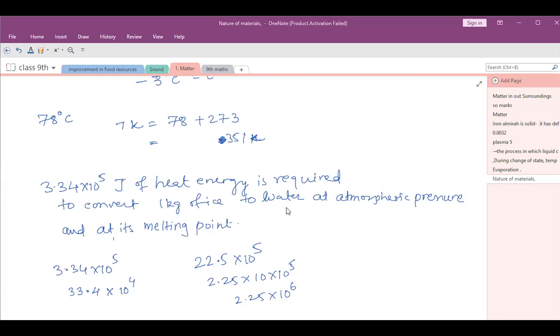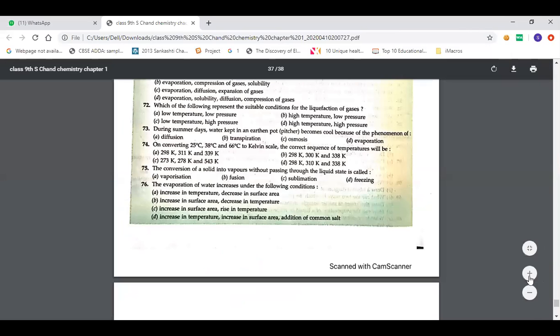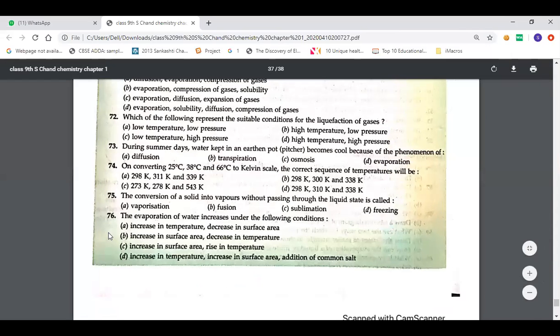One second. Oh, okay. Now this one. Questions are in front of you. Ma'am, I have the book. Some of them are not there. They have written option A, B, C, D. They are not understanding what is happening.